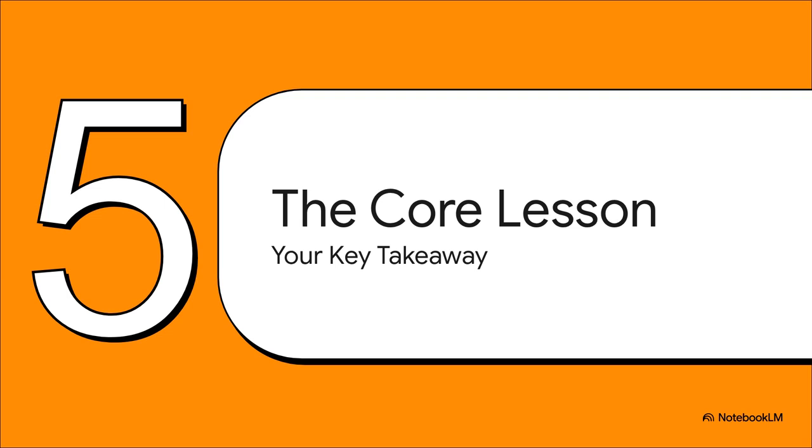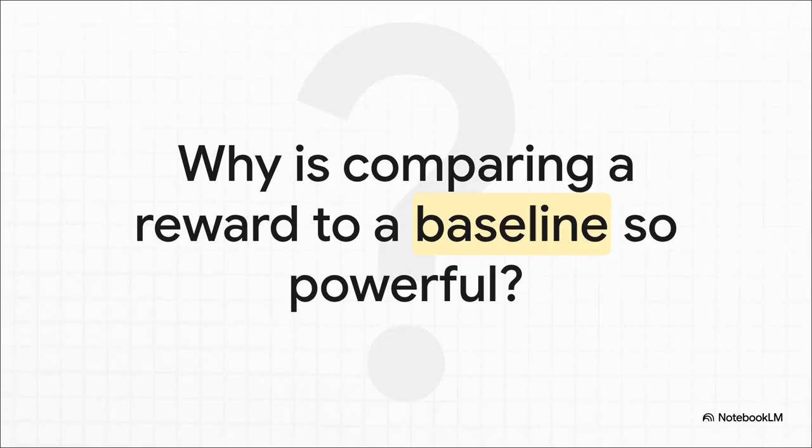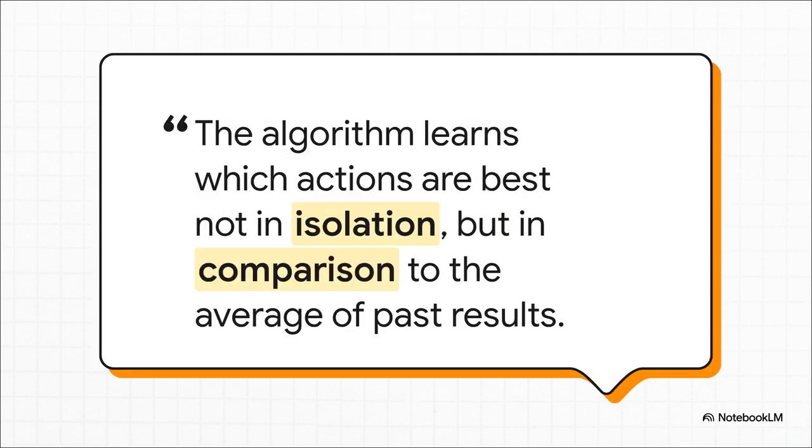So after all of that, what is the core lesson here? What's the one key takeaway you should really remember from this whole explainer? Well, it all comes down to this one question. Why is comparing a result to an average baseline so much more powerful than just looking at the raw reward itself? For example, why is knowing an artist made $500 more than average so much more meaningful than just knowing they made $1,500? And the answer is right here.